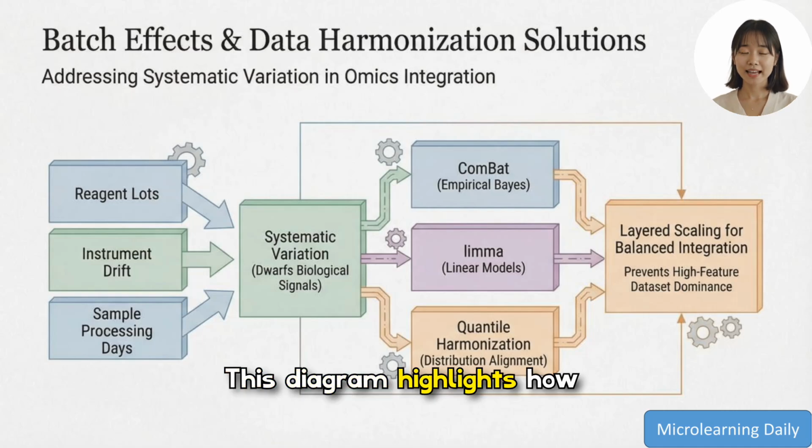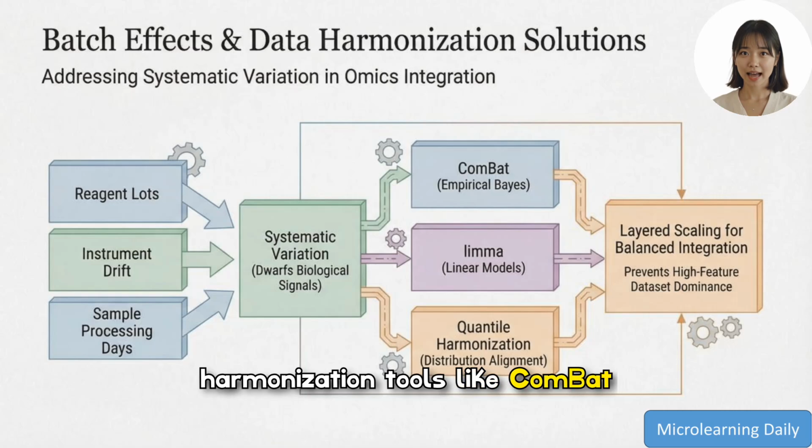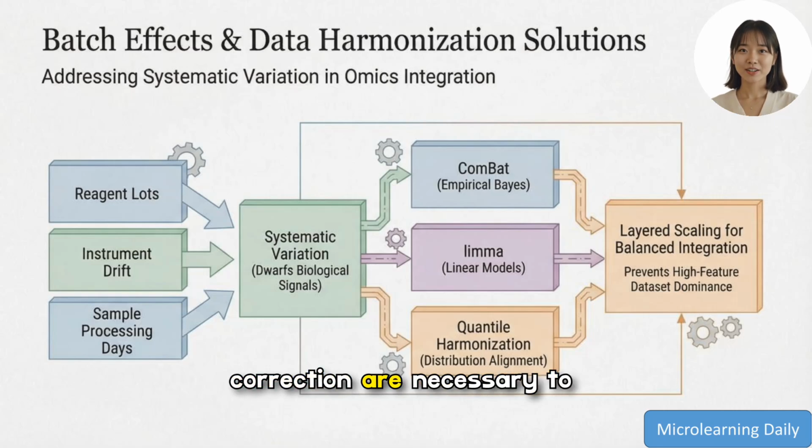This diagram highlights how reagent lots, instrument drift, and sample processing days introduce systematic variation that can dwarf real biological signals, and it outlines harmonization tools like ComBat, limma, and quantile normalization. Layered scaling and careful batch effect correction are necessary to prevent a single high-feature dataset from dominating integrated analyses and to preserve true biology.